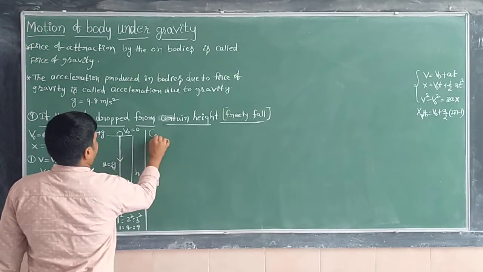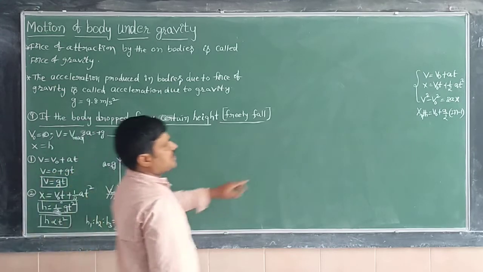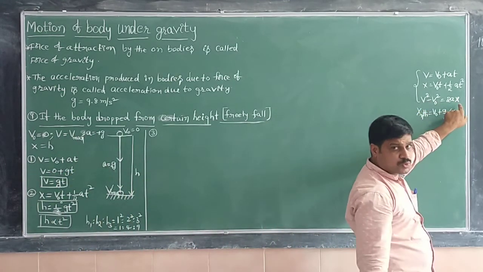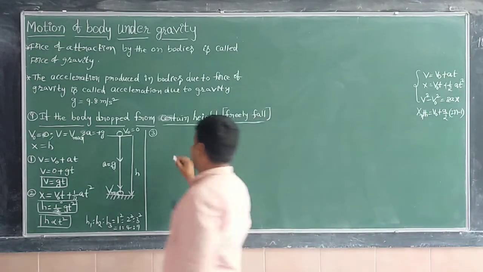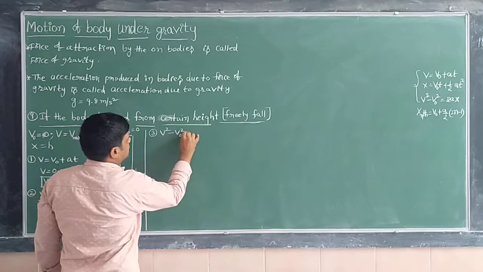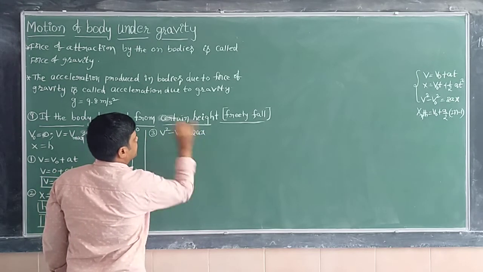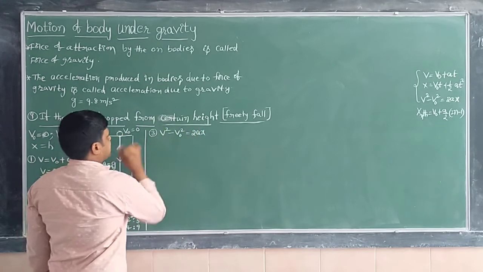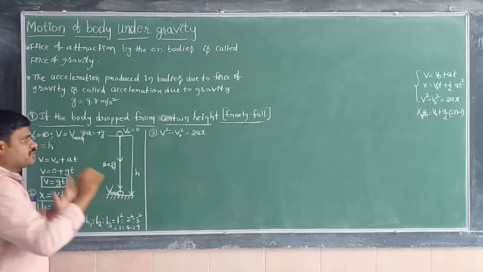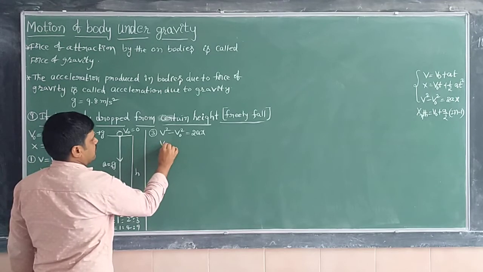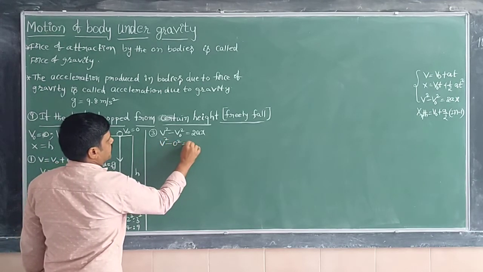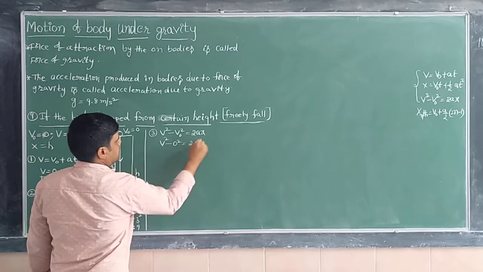Thereafter, here I am writing the third kinematic equation. What is the third kinematic equation? V square minus V naught square equal to 2ax. Here V is the final velocity, so no need to write maximum, you just write V itself. V square minus 0 square equal to 2gh.